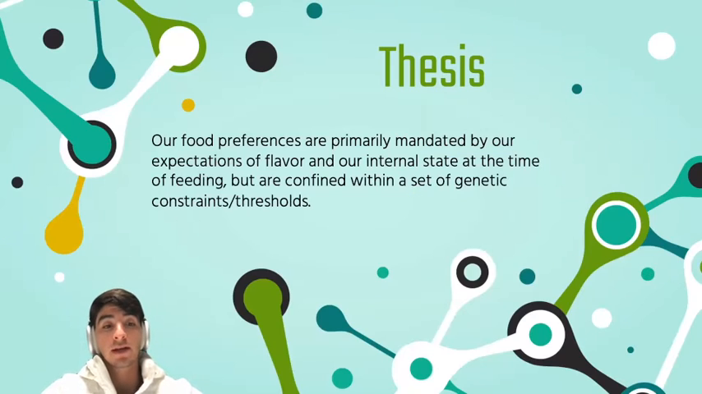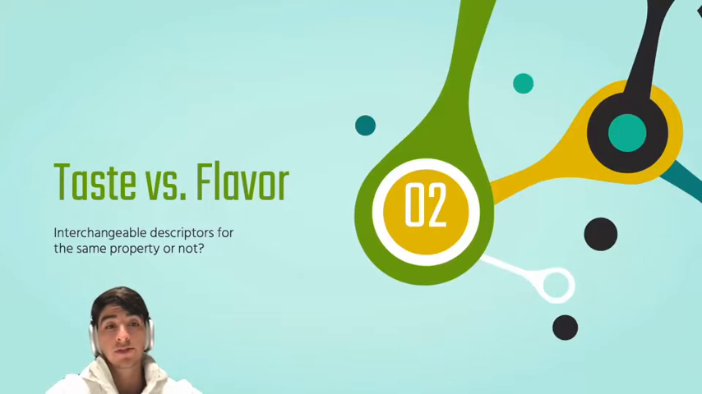And so, through my research, I would like to posit that our food preferences are primarily mandated by our expectations of flavor and our internal state at the time of feeding, but are confined within a set of genetic constraints and thresholds. And so that is the argument I will be developing across this presentation. And to do so, we really have to start making a distinction between taste and flavor because they're often used interchangeably for the same property, while they really do not represent the same thing.